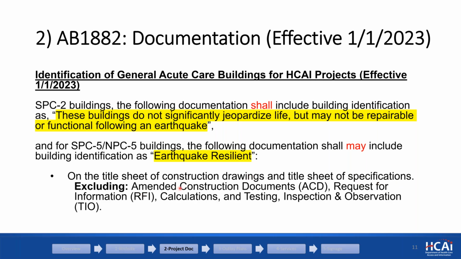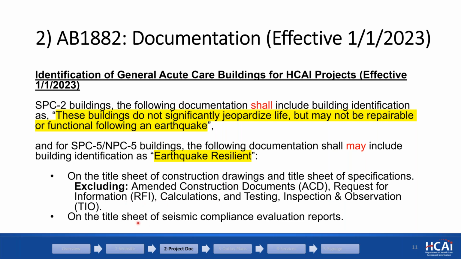We are not requiring that sentence on additional documents such as change orders, RFIs, calculations, testing, inspection, ETIOs. So we are excluding all that. Also, on the title sheet of seismic compliance evaluation reports, we are requiring the sentence per AB 1882.